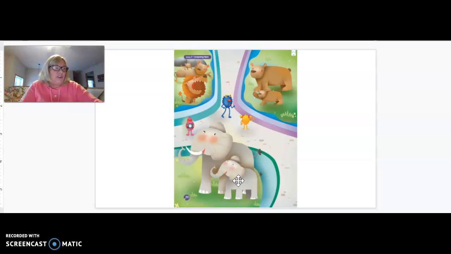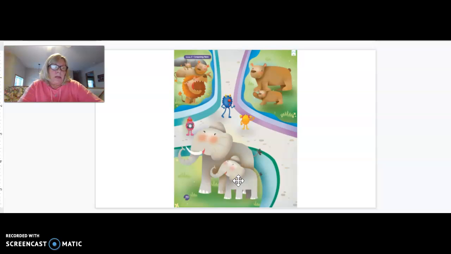One thing I do want you to remember is that being bigger does not necessarily mean being taller, and being smaller does not necessarily mean being shorter. They don't always go together.